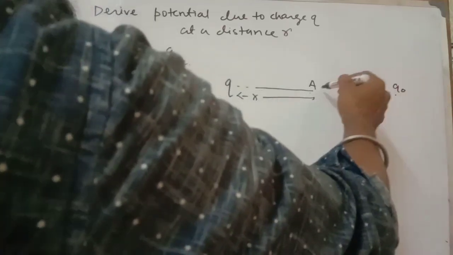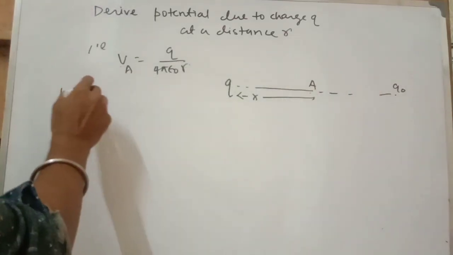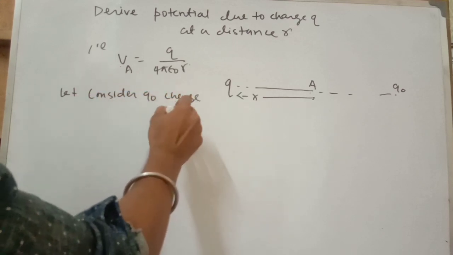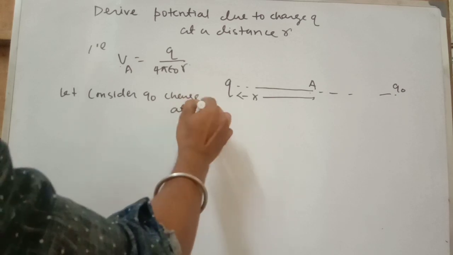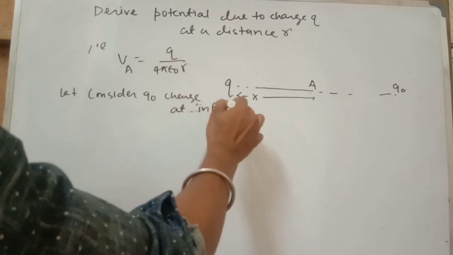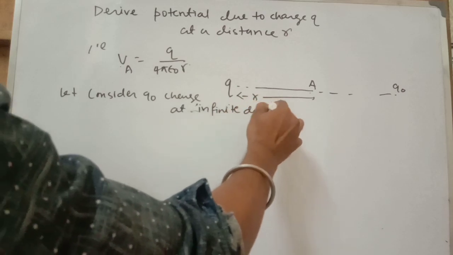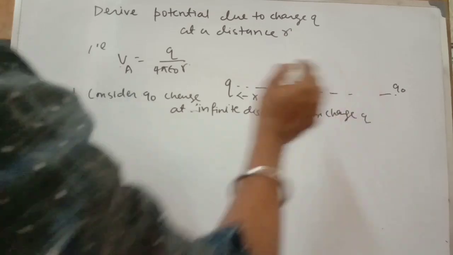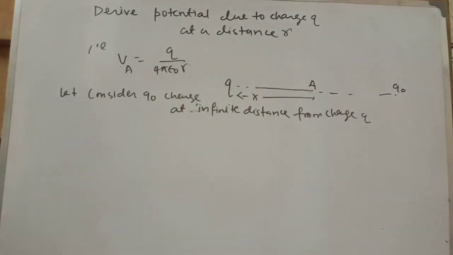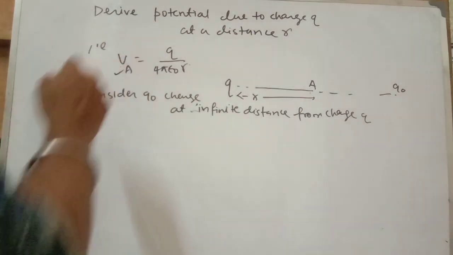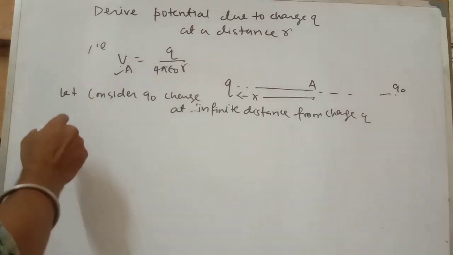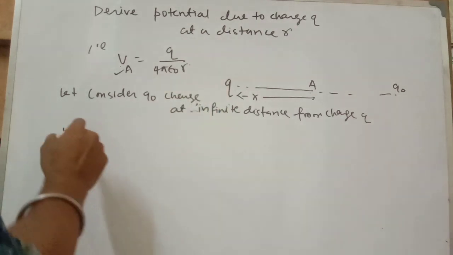Let us first consider the q naught charge at infinite distance from charge q. Okay, so already discussed in previous classes what is the potential. What is the definition of potential? Again I am going to say, okay, that means the work done